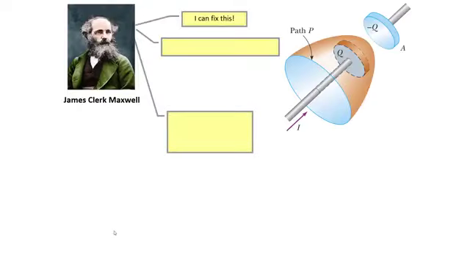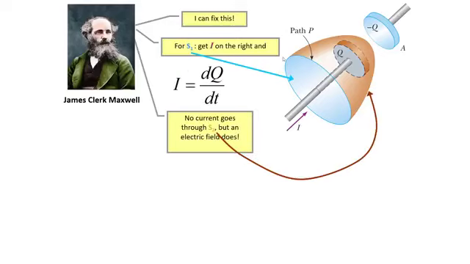So then came Maxwell. He said, I can fix this. I will tell you what to modify in this law. He said for S1 it is okay. For S1, Ampere's law is okay. We can apply this because here we have I1 current threading this surface and you can easily apply. But for S2, as no current passes through S2, what should we do?